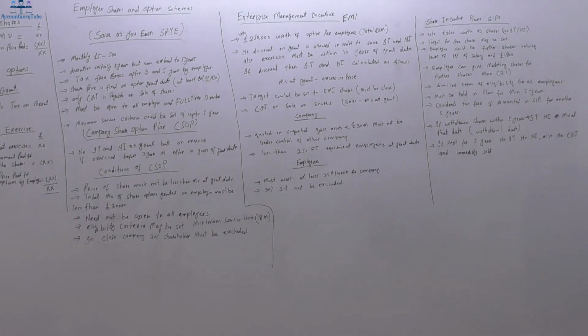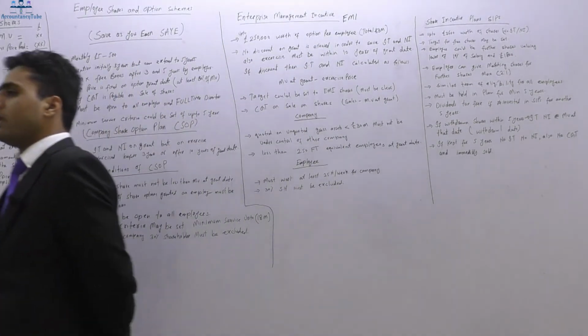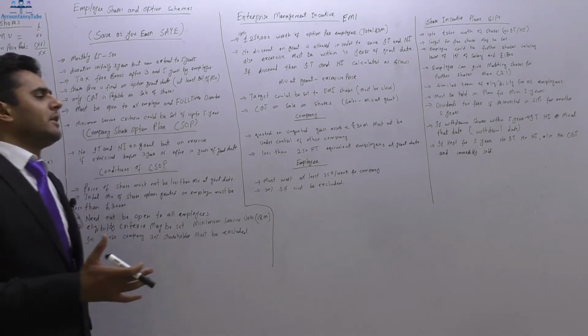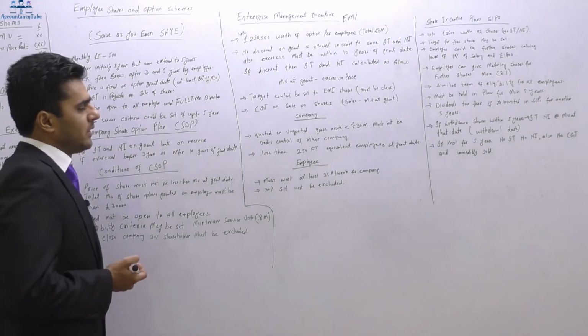Only then will they be eligible for these shares or the options, right? Of course, you want them to work hard because your company is a new company. That's why you will set some targets. So they will be performance related. The better you do, the more shares you will get.